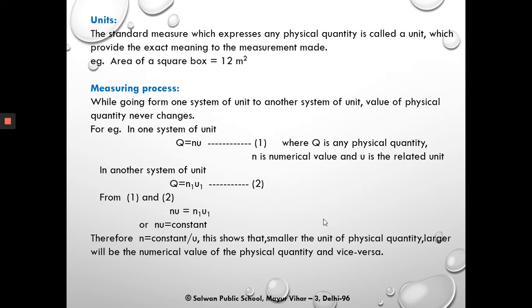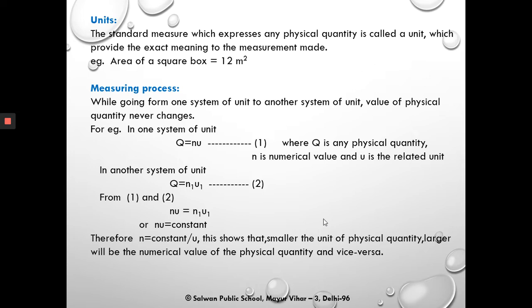Now let us talk about unit. The standard measure which expresses any physical quantity is called a unit, which provides the exact meaning to the measurement made. For example, if we want to find out the area of a square box and it is given that the area of the square box is 12 meter square, here this meter square is called the unit of area.